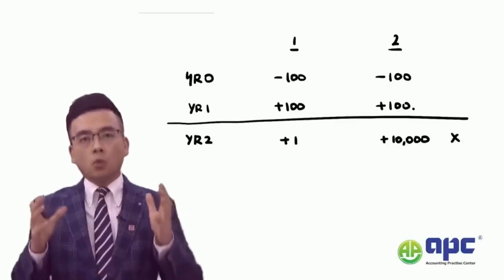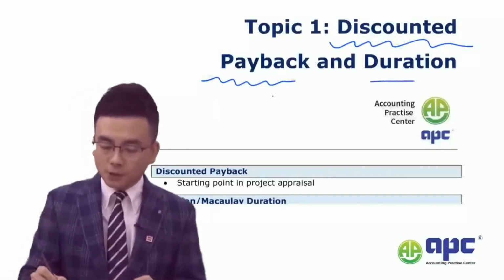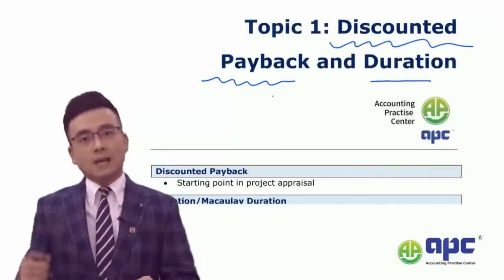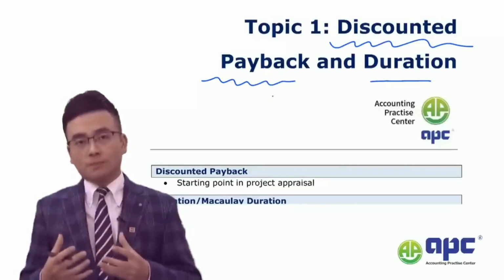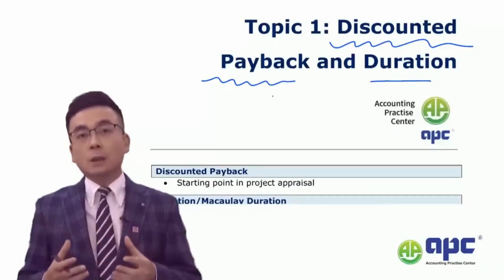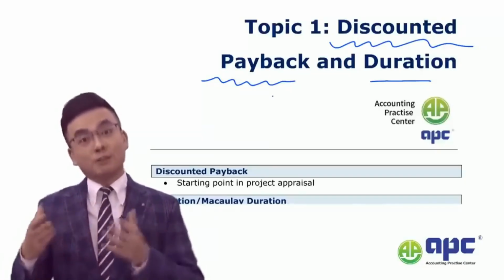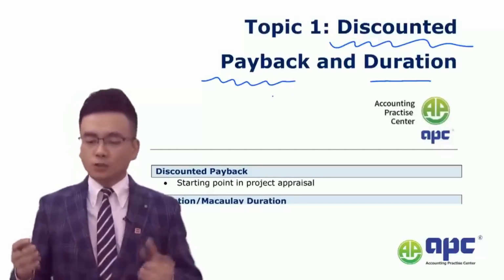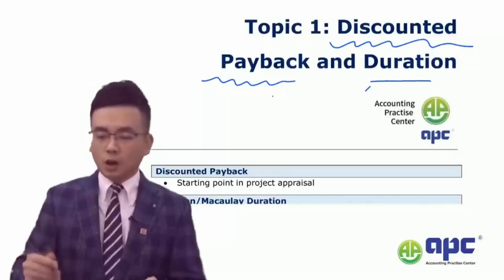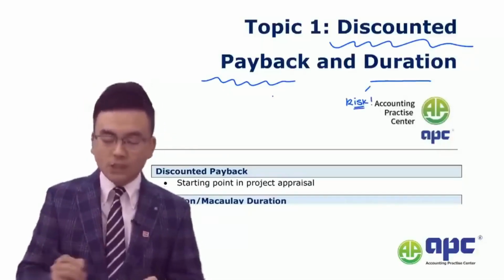However, what we can do instead is to use a method called Macaulay duration, or we can call it the project duration in the AFM exam, to solve this issue. I would say that the higher the duration, the higher the risk, because the higher the duration means that you take more time to recover 50% of your cash flows. So duration is not the same as the discounted payback, because duration only gives you the level of risk that we'll need to consider.